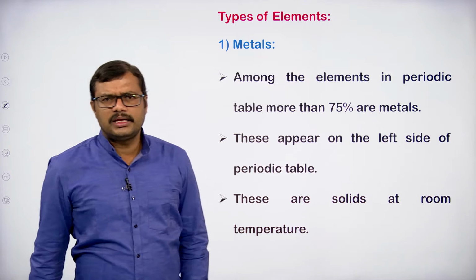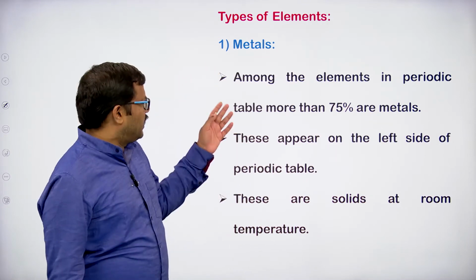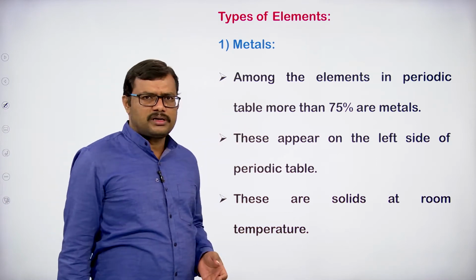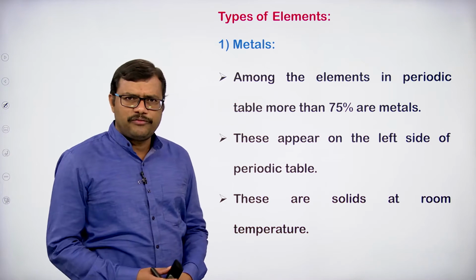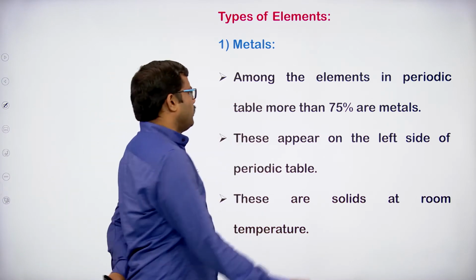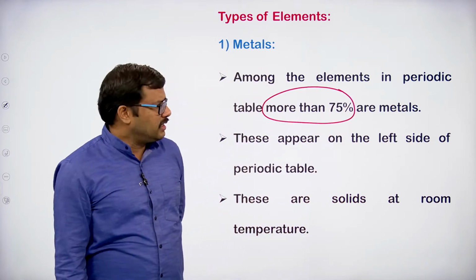In the last class we focused on some concepts with respect to the metals. Again, I am just reminding you of what we discussed in the previous class. Among all the elements in the periodic table, more than 75% are metals.